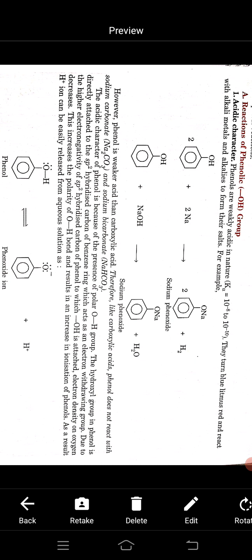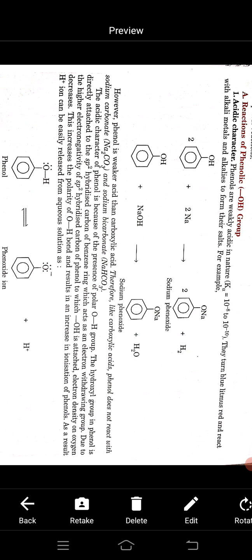This litmus test can be used to distinguish phenols from alcohols. Sodium reacts with phenol, an active metal reaction, to form sodium phenoxide, and phenol also reacts with aqueous sodium hydroxide to form sodium phenoxide. However, phenol is a weaker acid than carboxylic acid. Therefore, unlike carboxylic acid, phenol does not react with sodium carbonate and sodium bicarbonate.